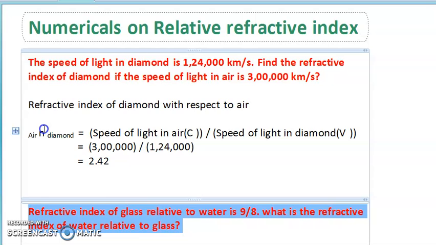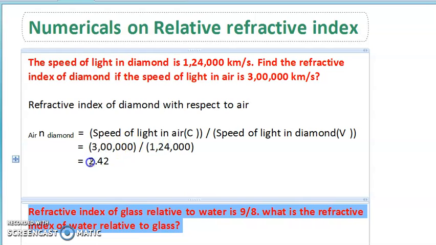See here, refractive index of air to the diamond means the speed of light in air to that of the speed of light in diamond. What they have given: the speed of light in air is 3 lakh kilometers per second, and the speed of light in diamond is 1,24,000.